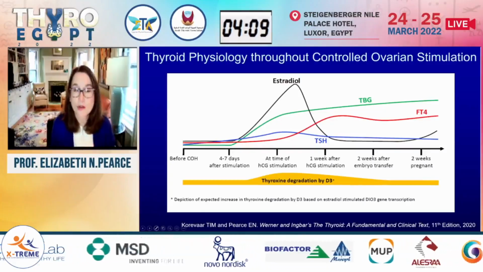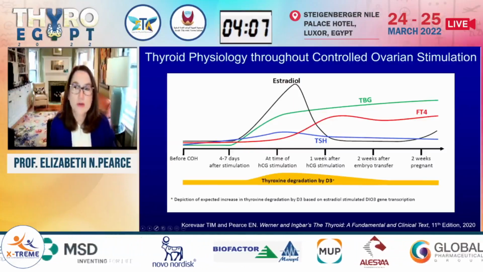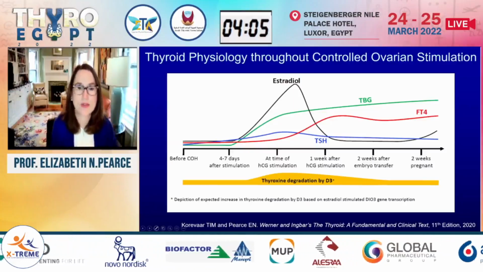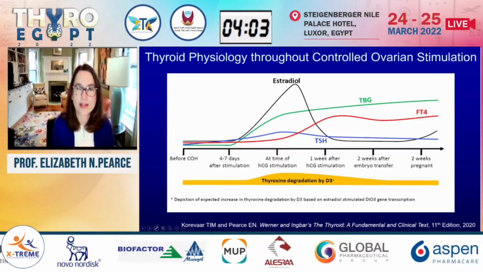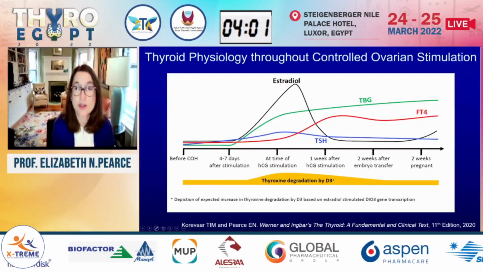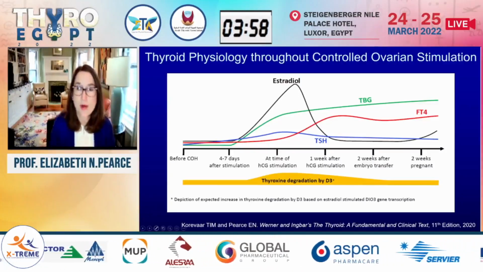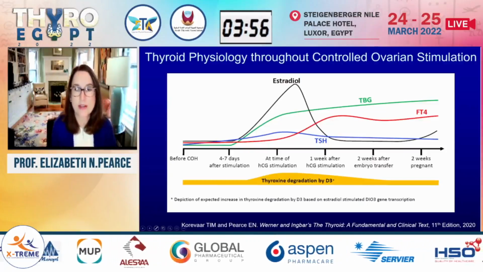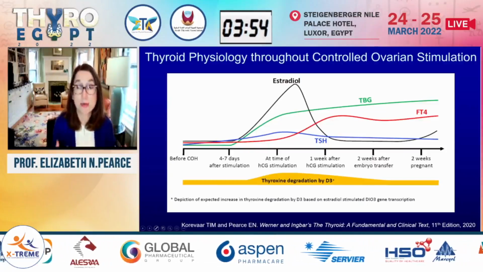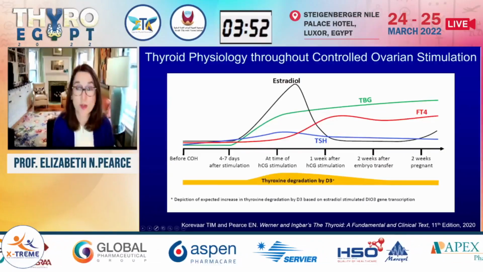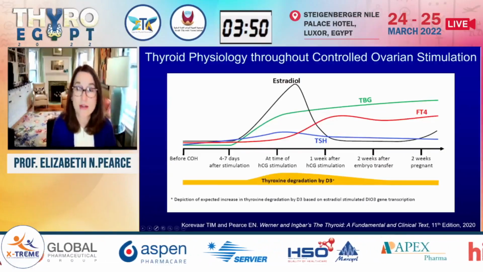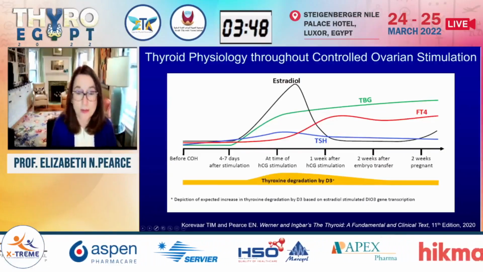It will also trigger usually just a slight increase in serum TSH around the time of that HCG stimulation, which is usually pretty mild and transient, but which then seems to stimulate an increase in free T4 production. And again, if pregnancy ensues in a normal physiologic pregnancy, the free T4 will continue to climb during the first trimester.